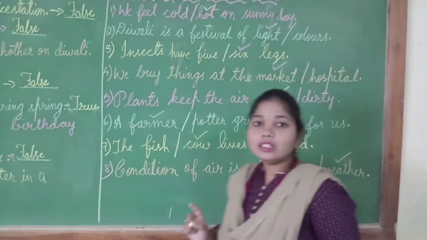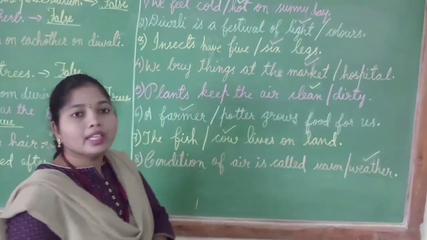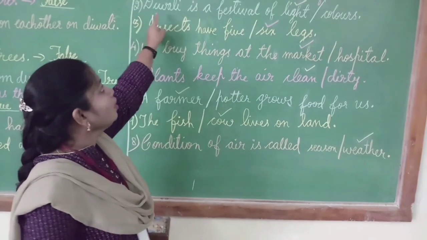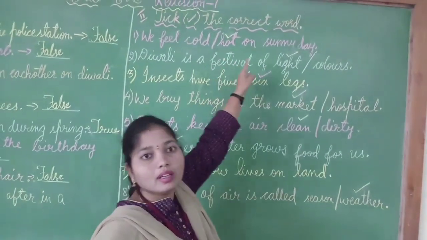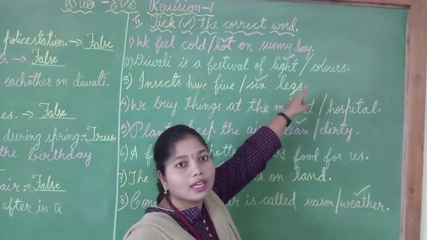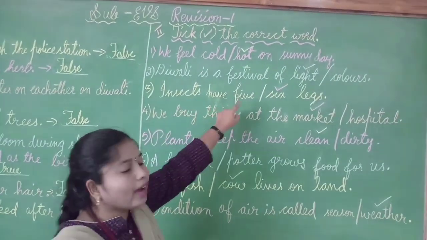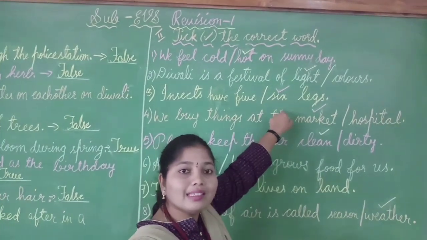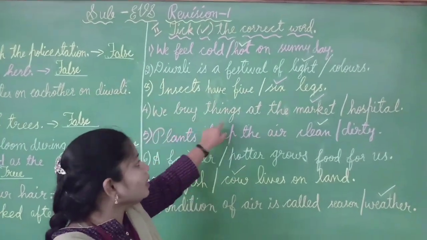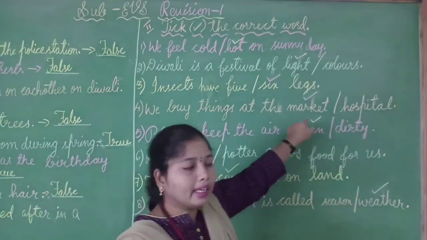So, children, this is about tick the correct word. I will repeat for you once again. We feel hot on a sunny day. Diwali is a festival of light or colors. Means Diwali is a festival of light. Next, insects have 5 or 6 legs. Insects have only 6 legs. We buy things at the market or hospital. We buy things at the market.